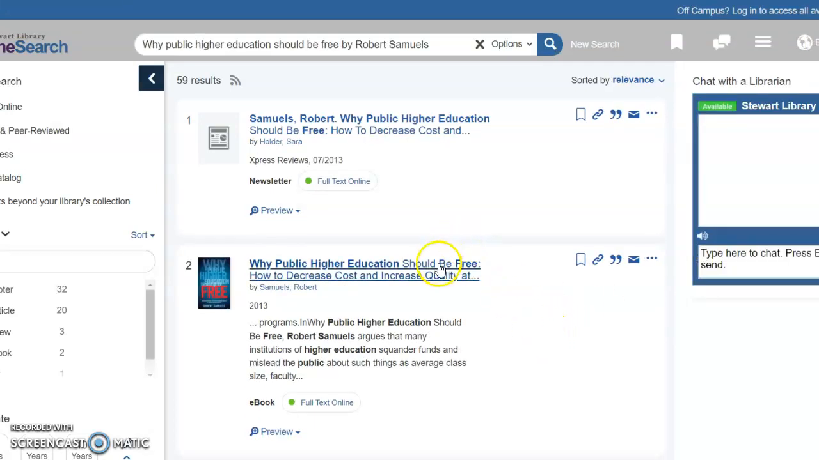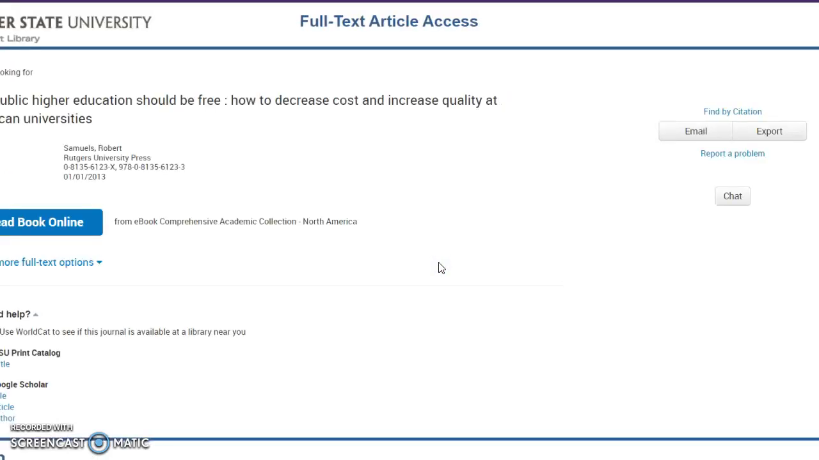Then here's the book down here, so click on it and read full book online, and it is on.